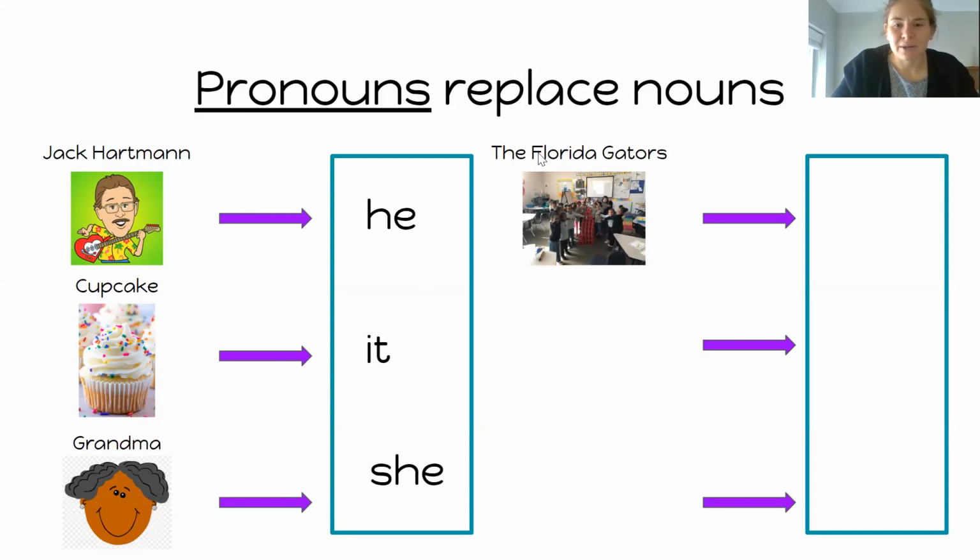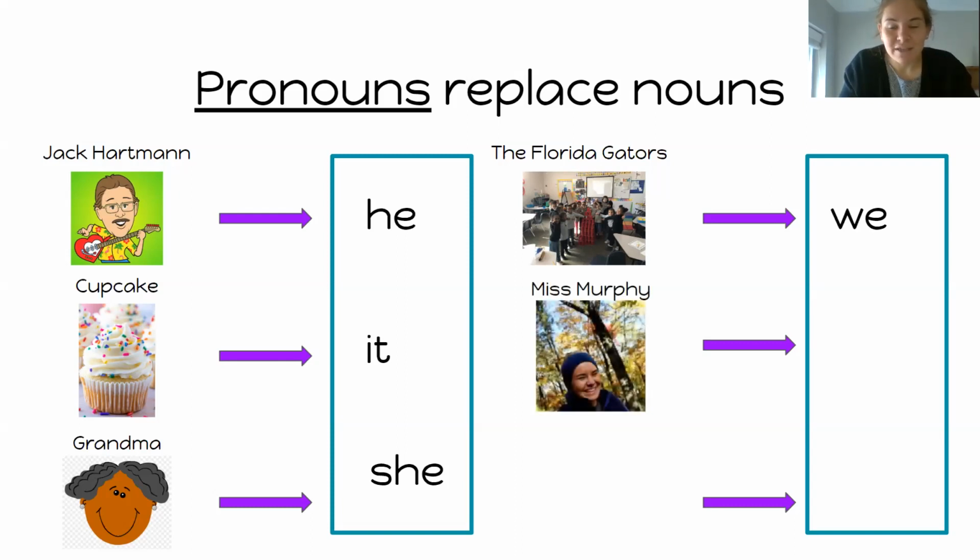So listen to my story about the Florida Gators. The Florida Gators had so much fun celebrating 100 Day. We made a tower of 100 cups. What pronoun did I use there? We, right? I use the pronoun we because I was part of that group. If I was talking about another class, like if I was talking about Cincinnati, I wouldn't say we, I would say they. But if Miss Sahutsky was talking about Cincinnati, she would say we, right?